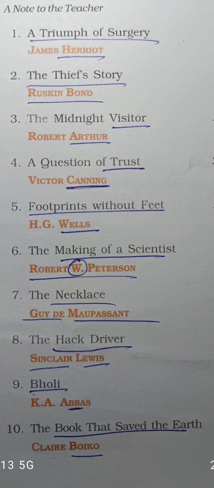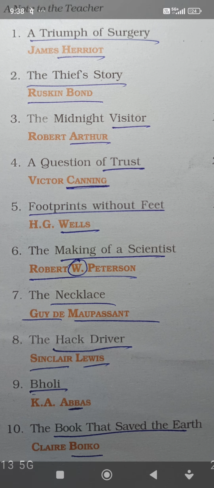In this chapter, there is a mention of Humpty Dumpty, which is a fictional character with an egg-shaped large head. If that head falls on the ground, it may bounce back and produce a sound: boink, boink, boink. So from that we remember Clair Boyko. The Book That Saved the Earth, Clair Boyko.